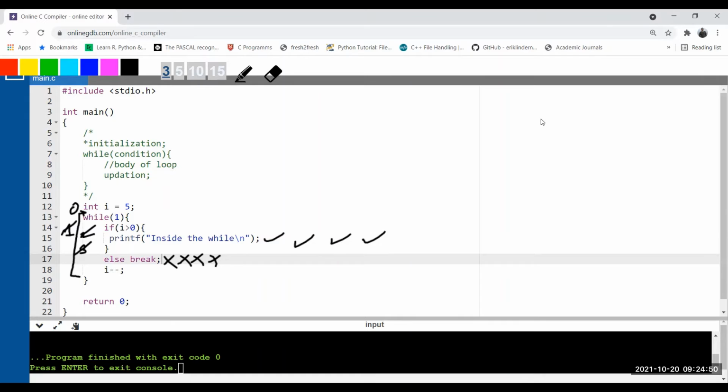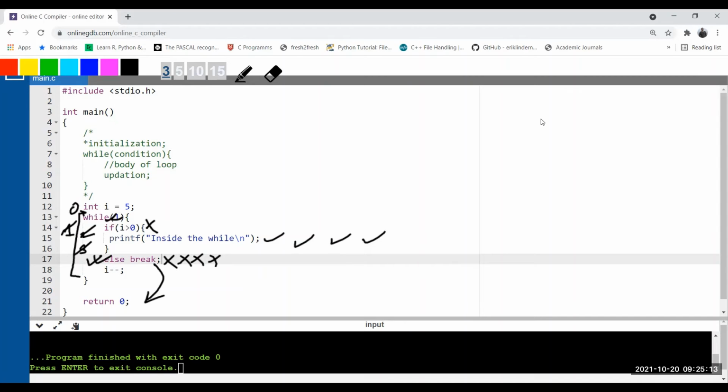So now 0 greater than 0 is false, so if is not executed, now else gets executed, else break, then it comes outside from the body of the while loop. Here we are using if and else statement to implement the break statement. Here we put the printf statement inside the if. So if will execute when it is true.